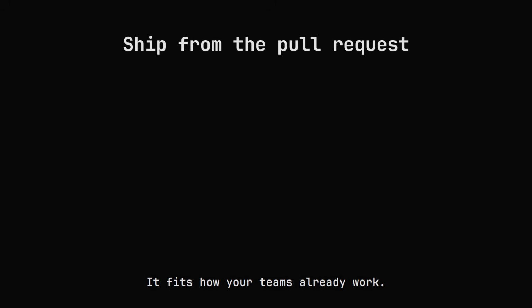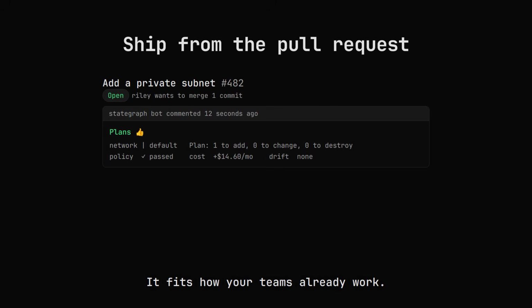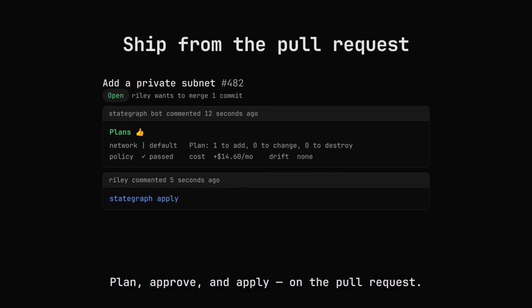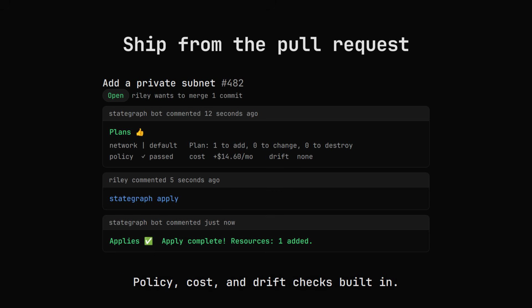And it fits how your teams already work. The plan appears on the pull request. Approval and apply happen right there, with policy checks, cost estimates, and drift detection built in.